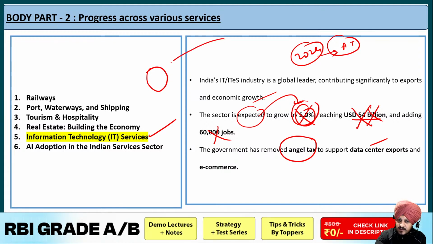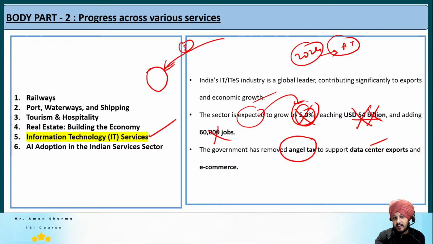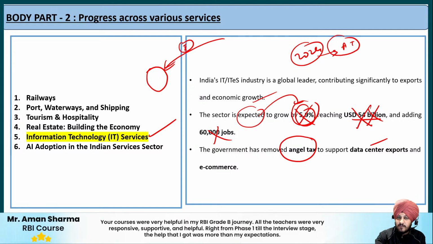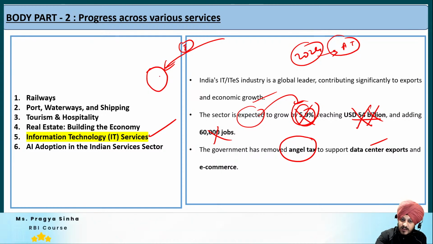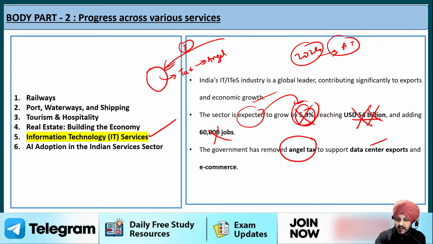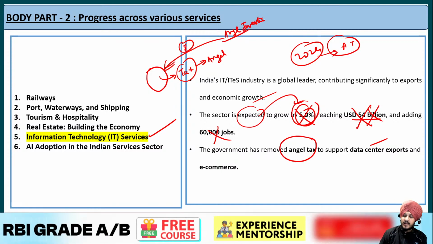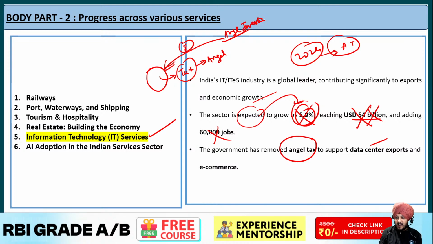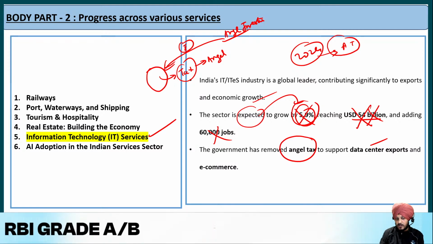So the angel investor is going to invest that money in that startup, and based on the money that has been invested in the startup, if that invested money is increasing the fair market value, what is going to happen? This startup will have to pay the tax, and this tax is known as what? This tax is known as angel tax, because it is based on the investment that is done by the angel investor. So what the government has done, the government has removed the angel tax, and this abolishment of angel tax